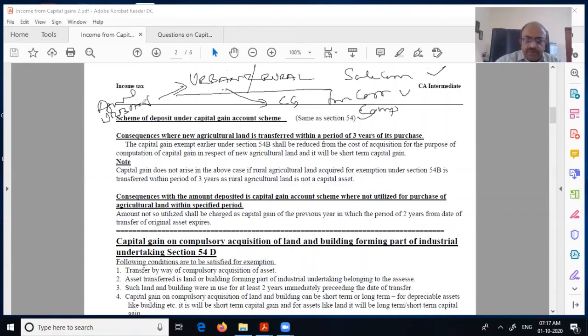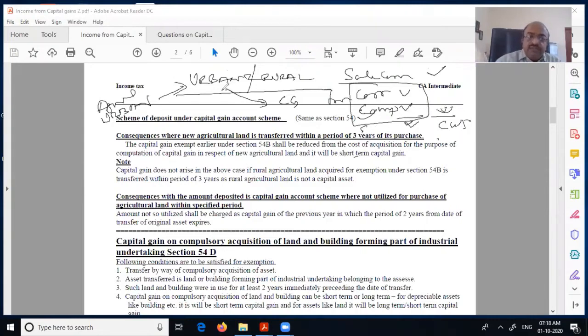Your cost will come down, a reduced cost will be there, therefore his capital gain will increase. That's how you are punished for selling the property within 3 years.